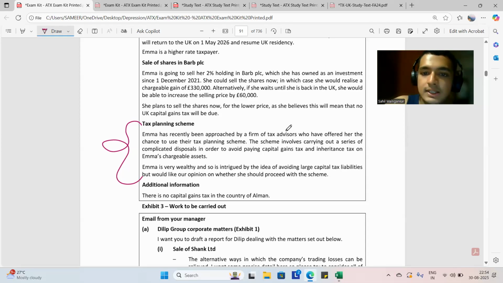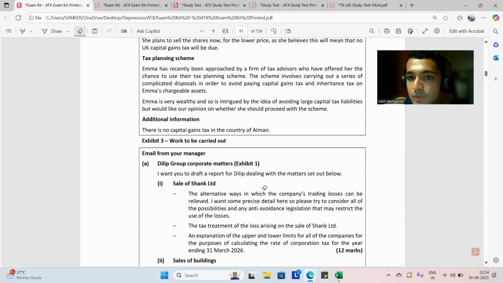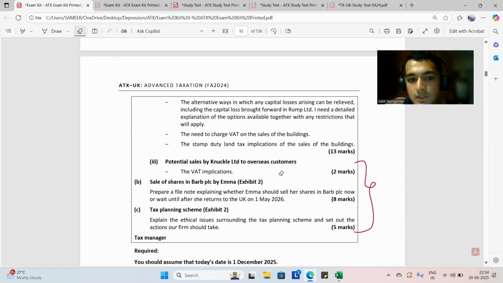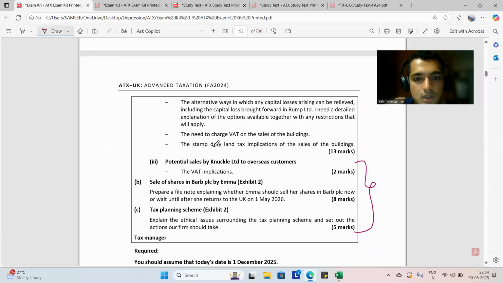So in the current scenario also, we can see that the scheme involves carrying out a series of complicated disposals. We will copy-paste this; the most important phrase is complicated disposals. Therefore, we must carry out our own procedures to see whether or not these complicated disposals are genuine tax planning transactions or are they part of tax avoidance. Okay, we will say this.